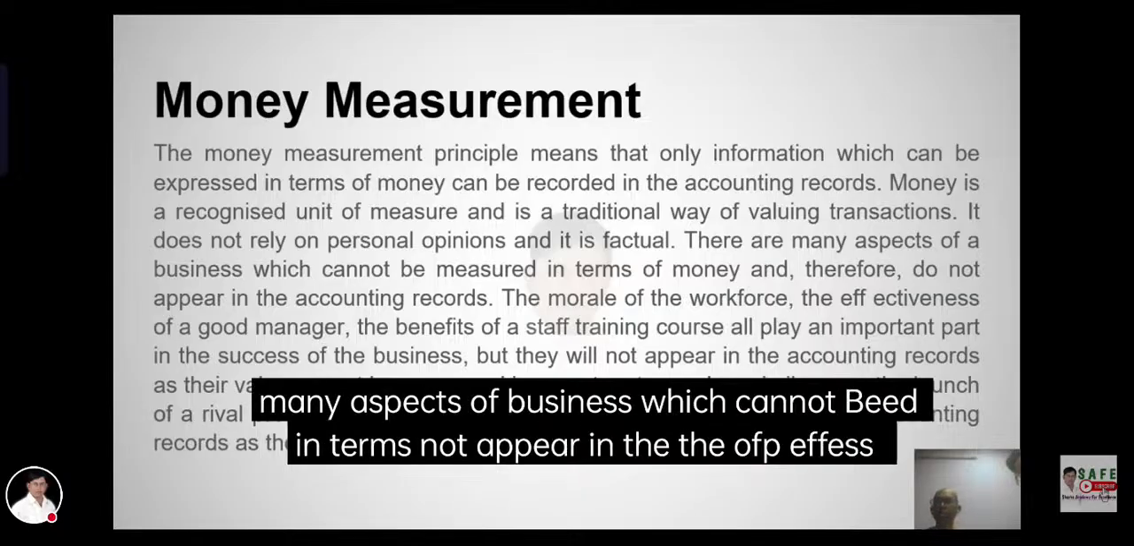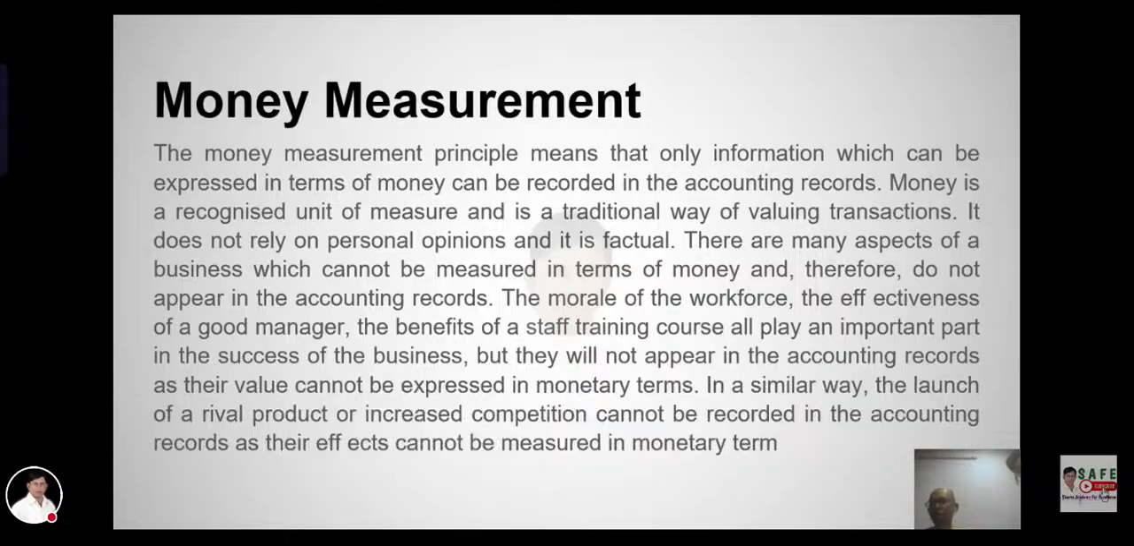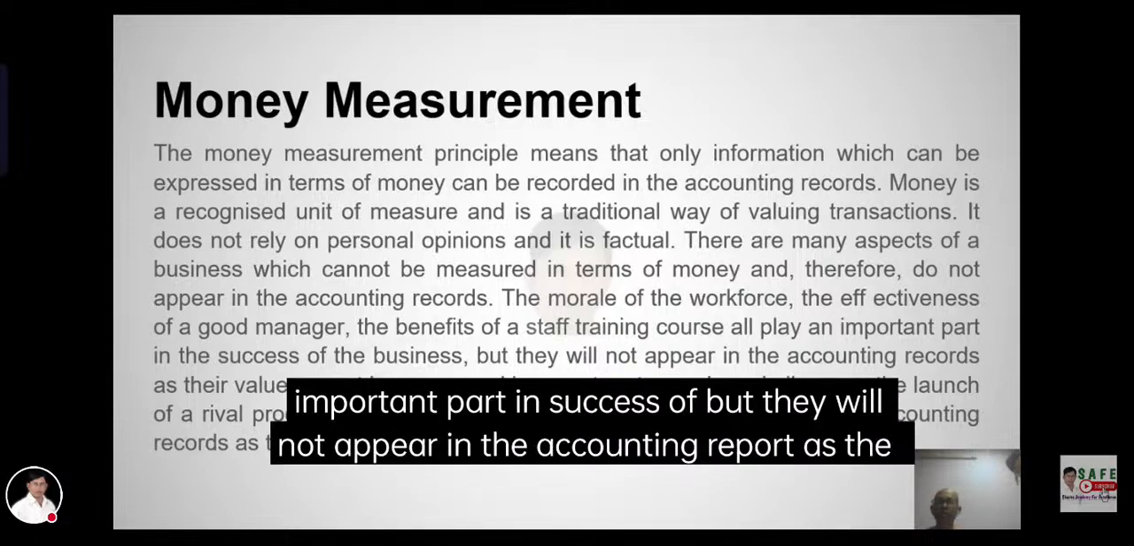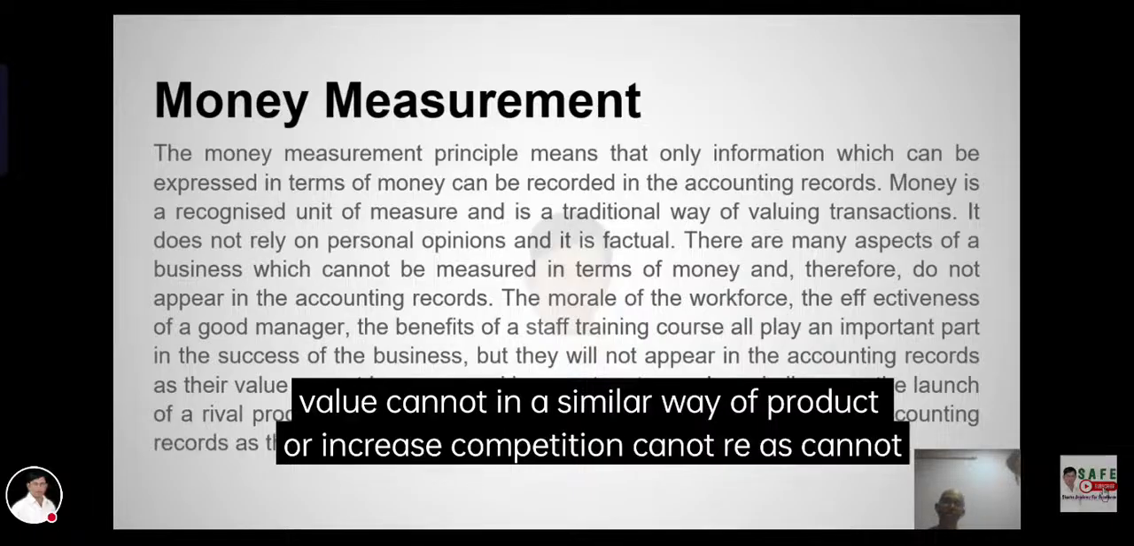There are many aspects of the business which do not appear in the accounts, such as the effectiveness of a good manager and the benefits of stock taking. These are all things that will not appear in the accounting records because their value cannot be measured in money. In a similar way, the amount of private product or increased goodwill cannot be recorded.